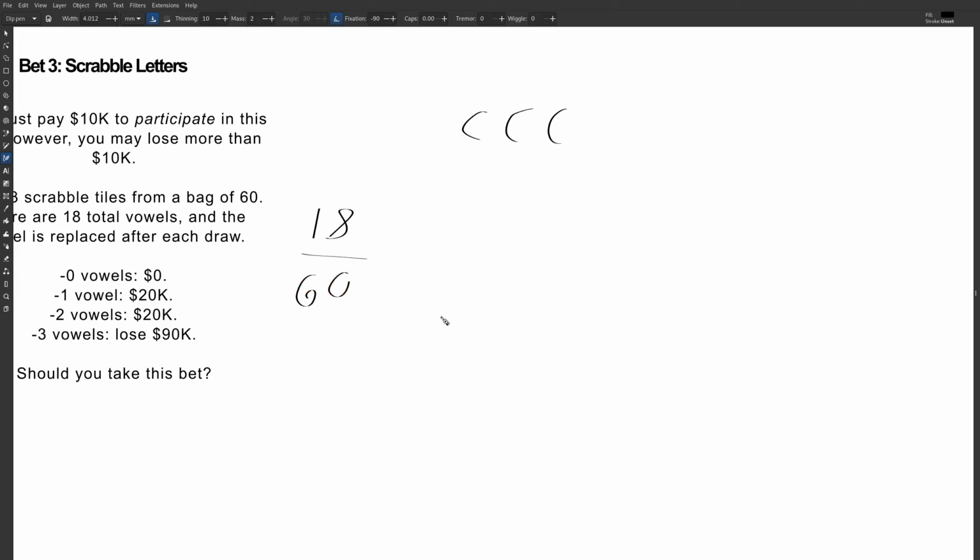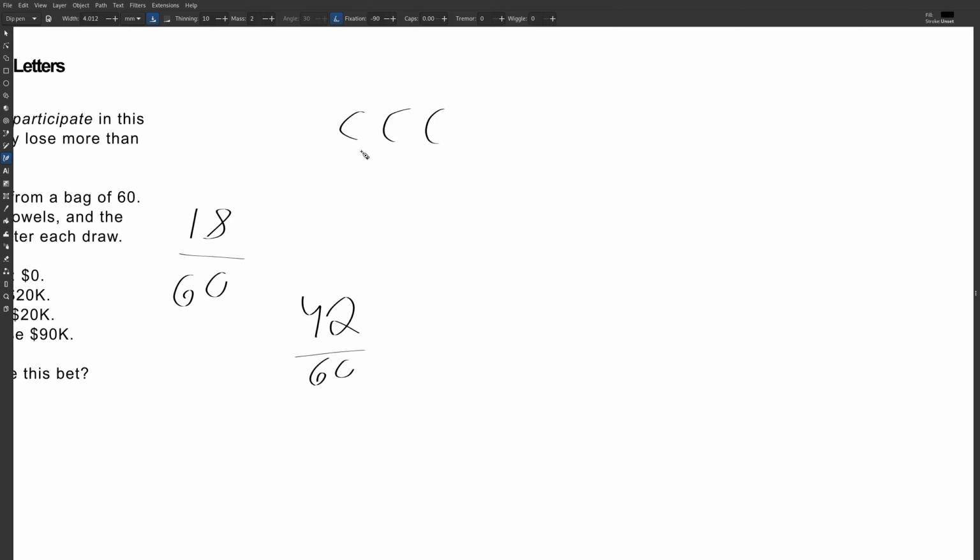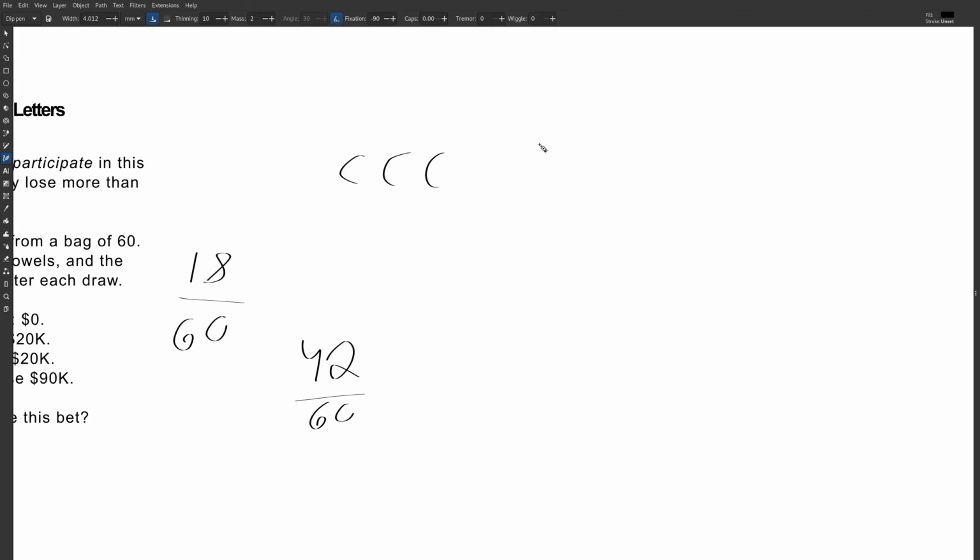That implies the consonant would be 42 over 60. It's more common. Okay, and we get 3 of these in a row. They're independent events. So this is going to be 42 over 60 times 42 over 60 times 42 over 60.